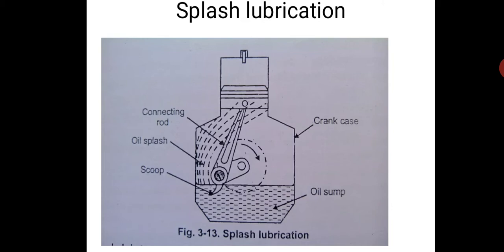I'll again repeat. There is a scoop connected between the connecting rod and the crankshaft, and this scoop will scoop the oil from the oil sump and splash it onto the cylinder liners, so that the cylinder liners are lubricated, and when the piston is reciprocating in the cylinder liner, it is properly lubricated. This is known as splash lubrication, a very simple lubrication system.